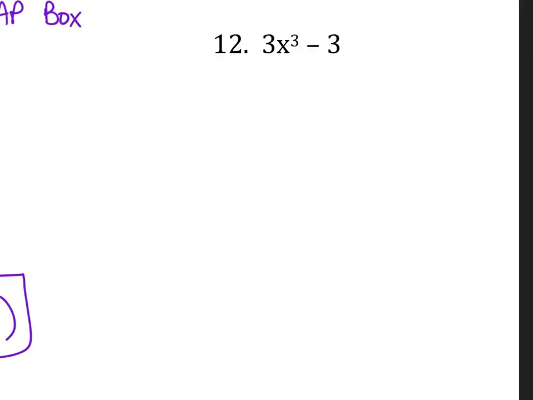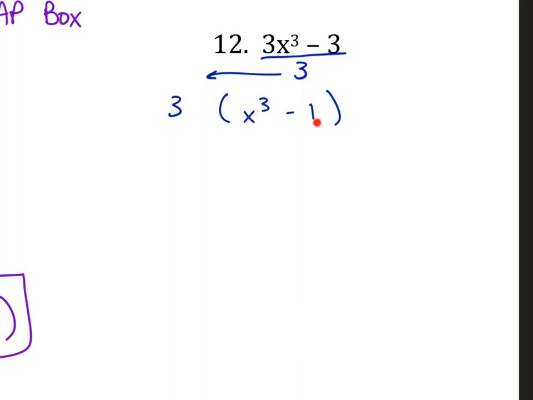So number 12, just like any factoring problem, we're going to divide out a common factor. So I'm going to divide 3 away. 3. And I end up with x cubed minus 1. And I should recognize that this is, I'm not going to put a 0 in here, right? I'm not putting a 0 in the middle here because this is not a squared problem. This is not a quadratic. This is cubed. And so I see x cubed is a perfect cube.